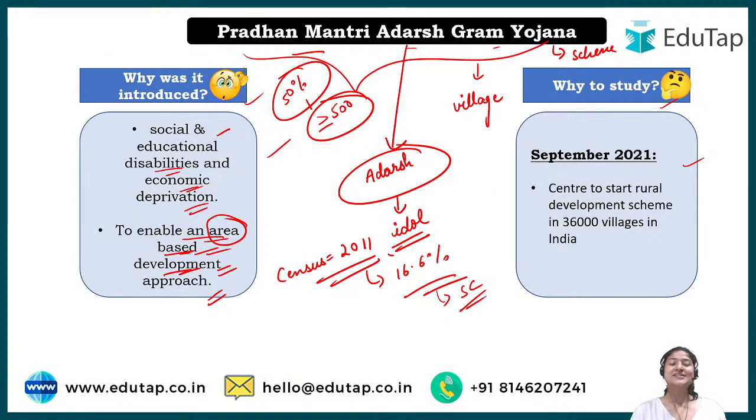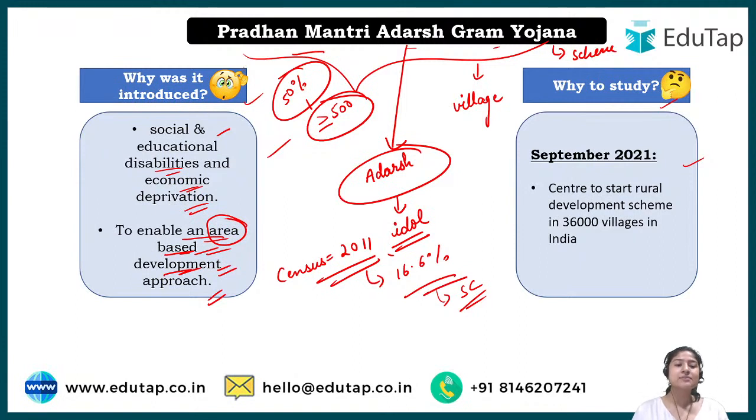Now this particular disclaimer is especially for those who are quite agitated with these caste things. There are other schemes for villages, right? So you do not have to think that only the scheduled caste area would get the benefit of government schemes and the rest won't. It is just for upliftment, because they need a little more upliftment than the rest, and that is why this is focused on the scheduled caste region. But yes, there are other schemes as well which do not belong to the caste, but belong to area wise development, right?